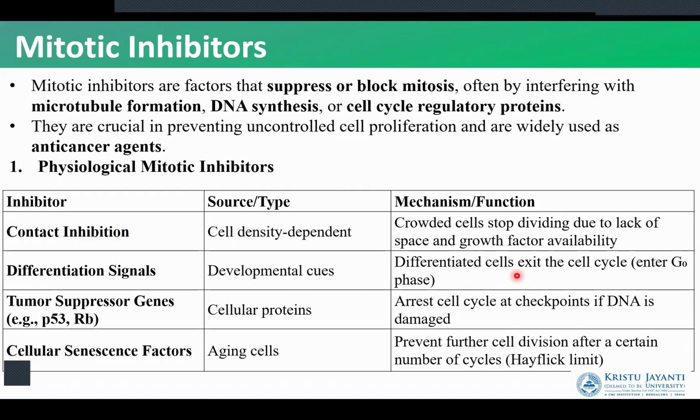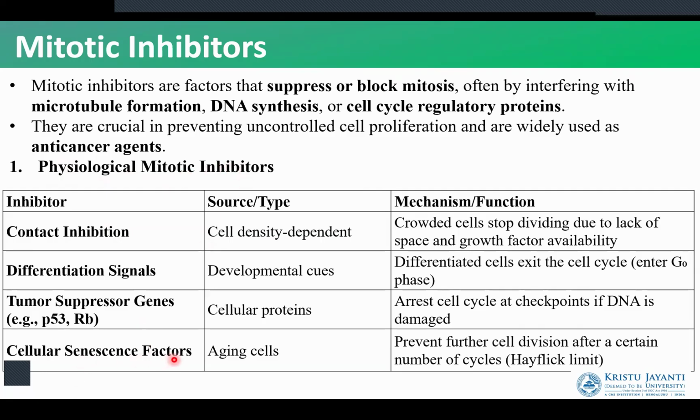Cell division, or the process of the cell cycle, is going to be halted when differentiation starts. So differentiated cells will exit the cell cycle. Next, tumor suppressor genes. These are genes that are going to stop the process of tumor formation, and therefore they are going to stop the process of cell cycle. So these cell cycle inhibitors are examples under physiological mitotic inhibitors.